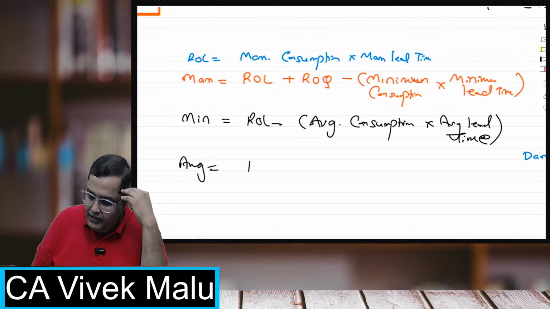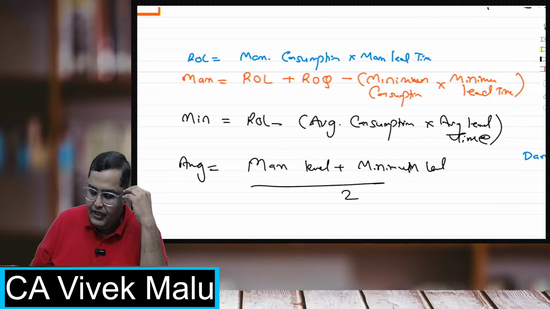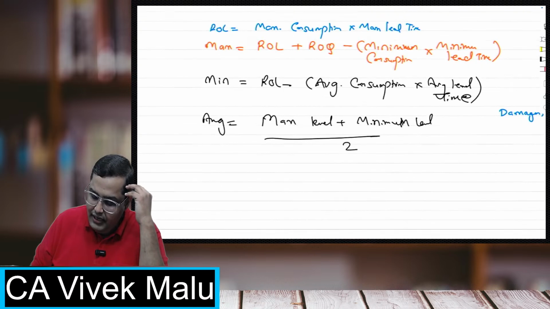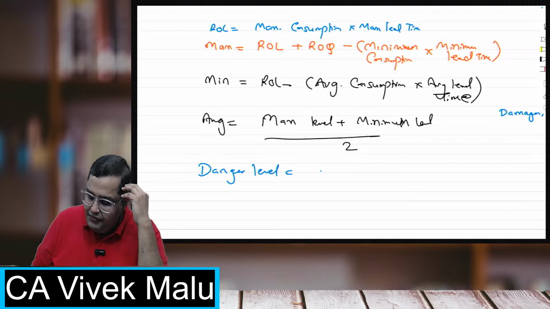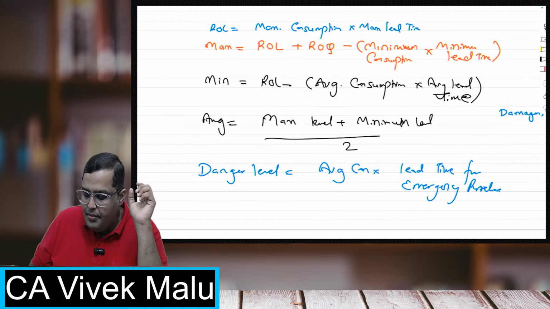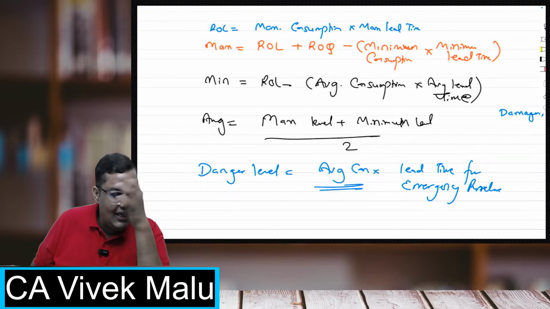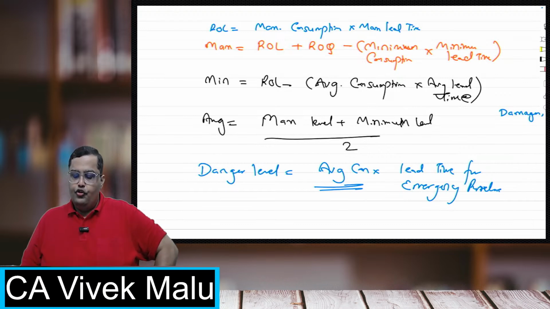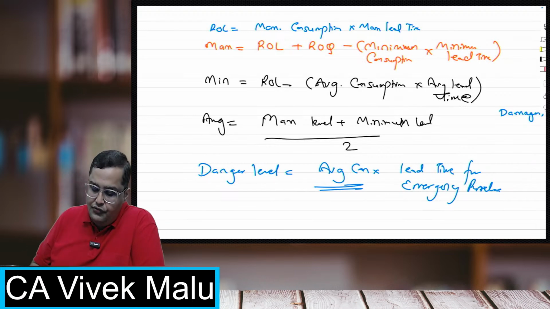Average level, the formula is maximum level plus minimum level upon 2. So average is the easiest. And the last is danger level. In danger level, we normally use average consumption into lead time for emergency purchases. In some cases, we can use minimum consumption also, instead of average consumption. So these are the various formulas for the levels.